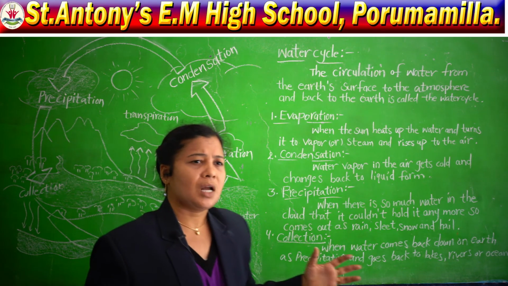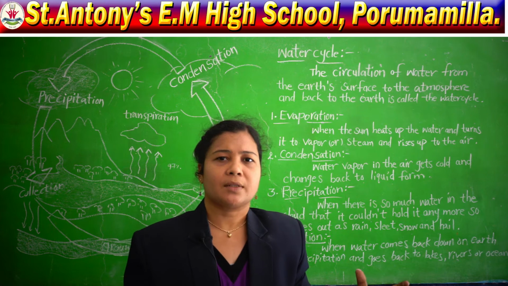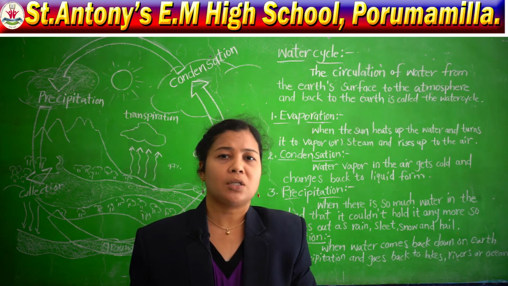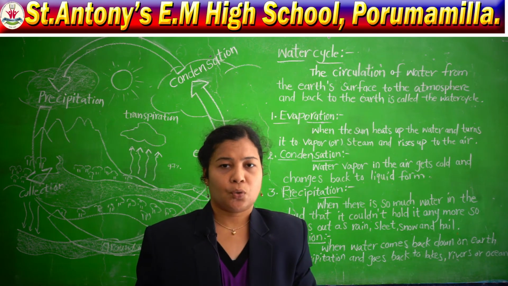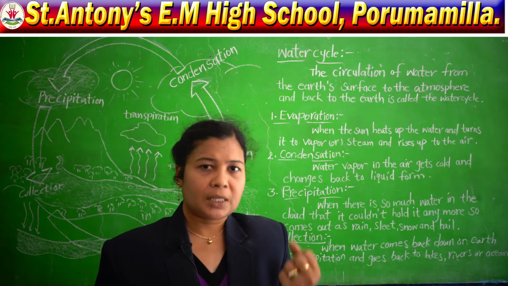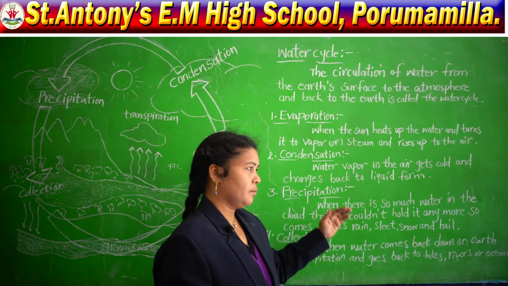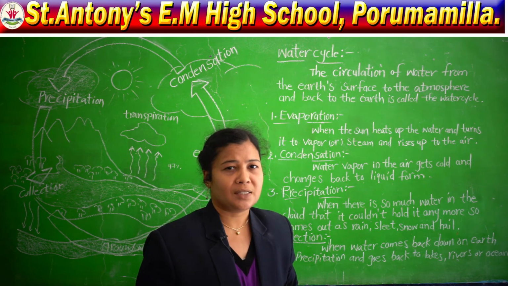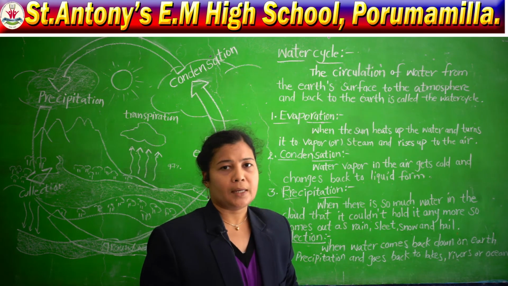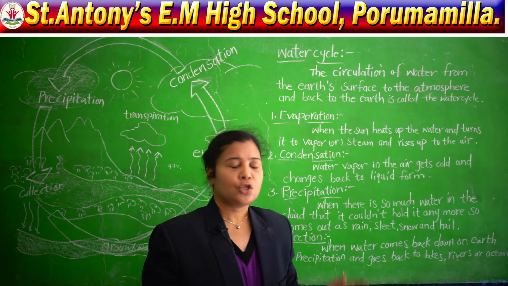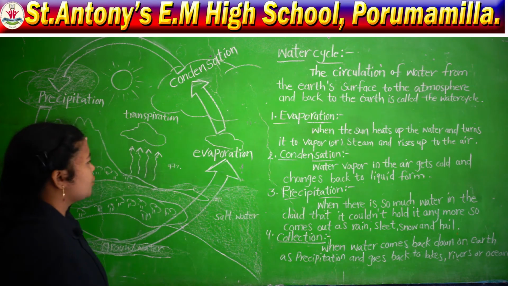When the clouds are filled with water, what will happen? They can't hold it; they cannot keep it anymore. So what are they doing? That water falls as rain, snow, hail, sleet, like that. So precipitation means what?